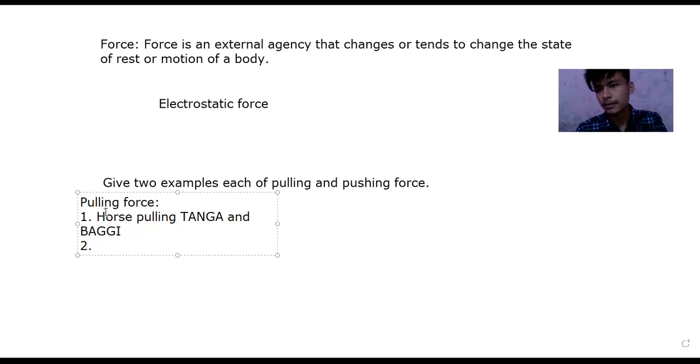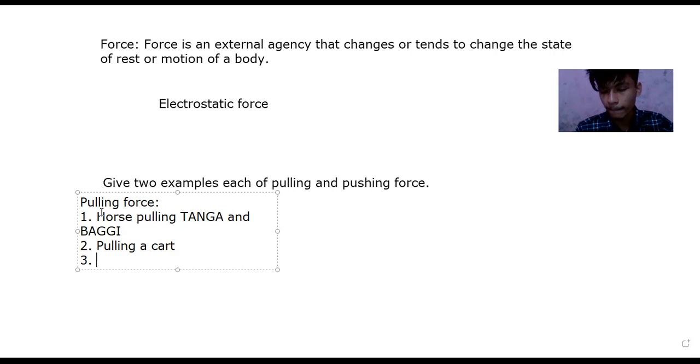Next, pulling a cart. Bina, what have you written? Same. Niraj.